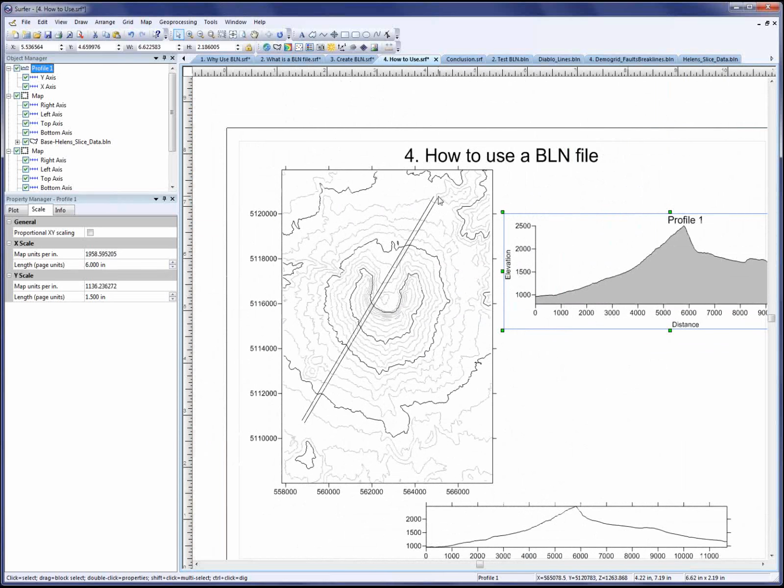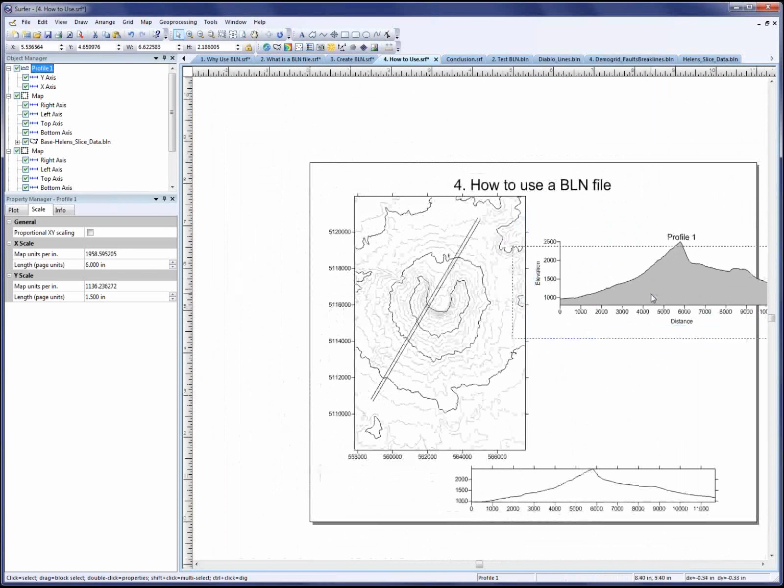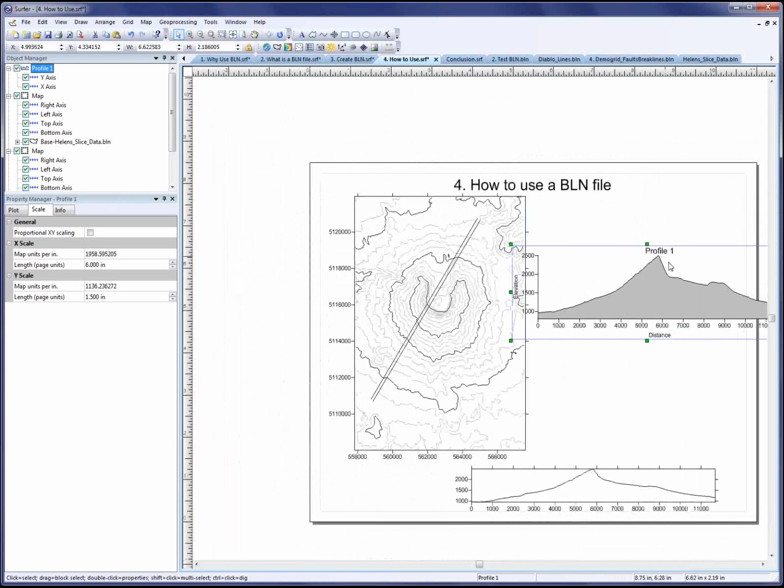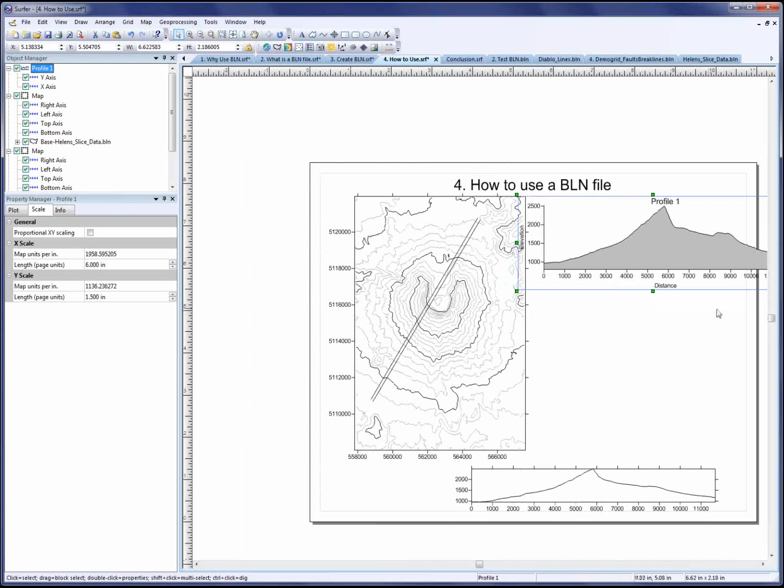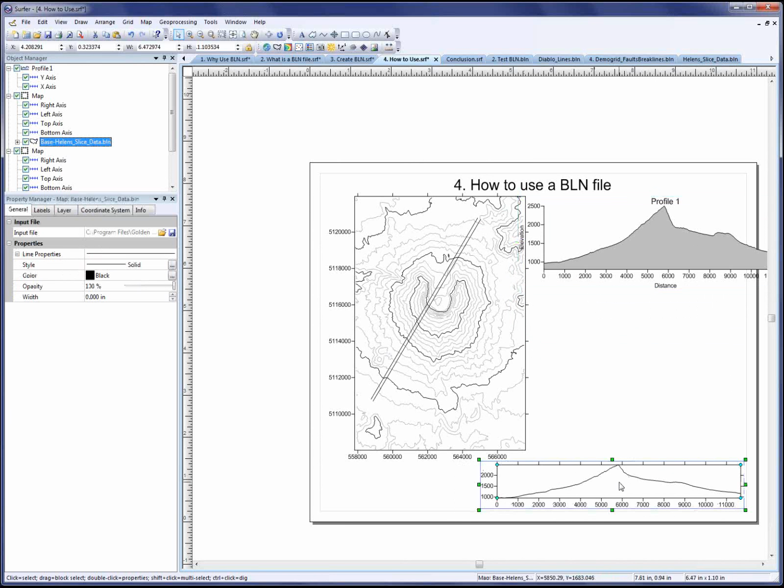In addition, profile objects are also really handy and quick to use, but they can only be used on one grid file. So you can create a profile for one grid file, a profile for another one. There can only be one line in each profile. If you have multiple grid files, like for different geological horizons or different structures, you can slice all those grids with the same BLN file, modify the DAT files that you get into a BLN file and then overlay them all together to create a cross-section. So you can't do that with profiles.